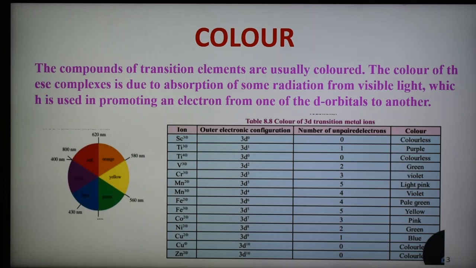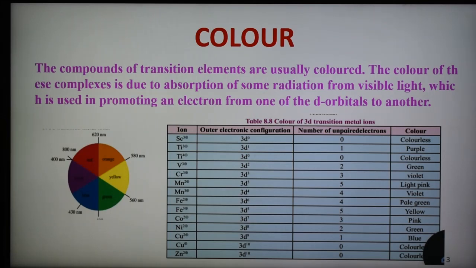As we know, there are three principles of color. The first principle is that when white light falls on a substance, and that substance absorbs all the radiation falling on it, in that case the substance appears black, that is, we can say a black body radiation. The second principle is that when white light falls on a substance, and the substance transmits all the radiation falling on it, in that case the substance appears white.